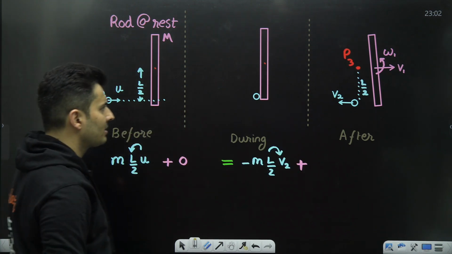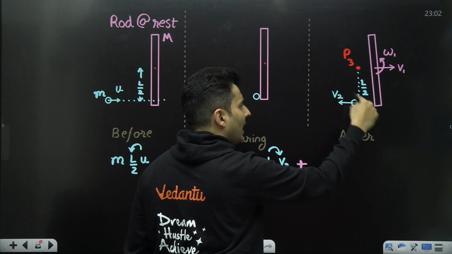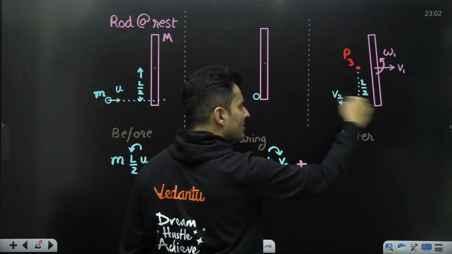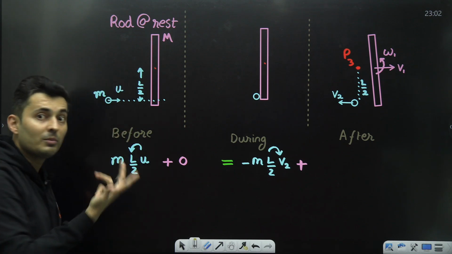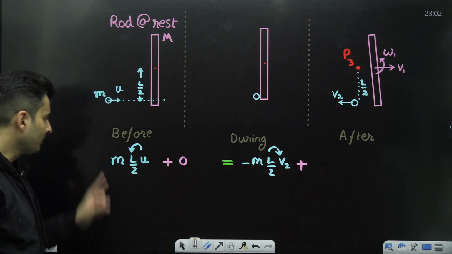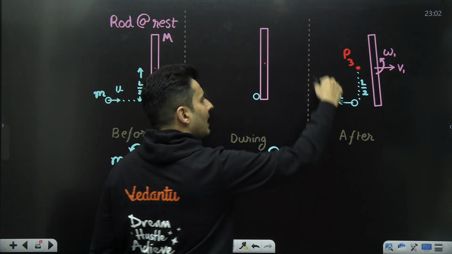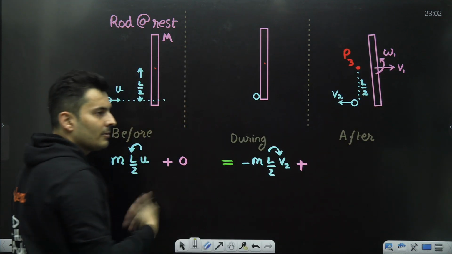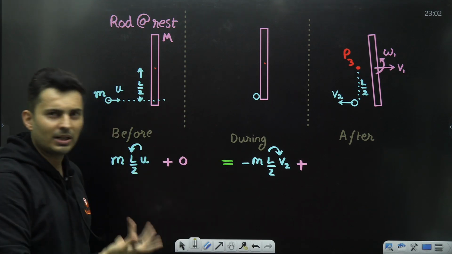Okay, afterwards the ball strikes, it comes back. So about this point, the angular momentum will be mass, r is l by 2, velocity v2, but this is clockwise, hence the negative sign. If you miss the negative sign, gone, doomed. This is anti-clockwise. This angular momentum about this point is clockwise, hence the negative sign. Basically, they should be of opposite sign. If you put a minus sign here, there should be a plus sign there.